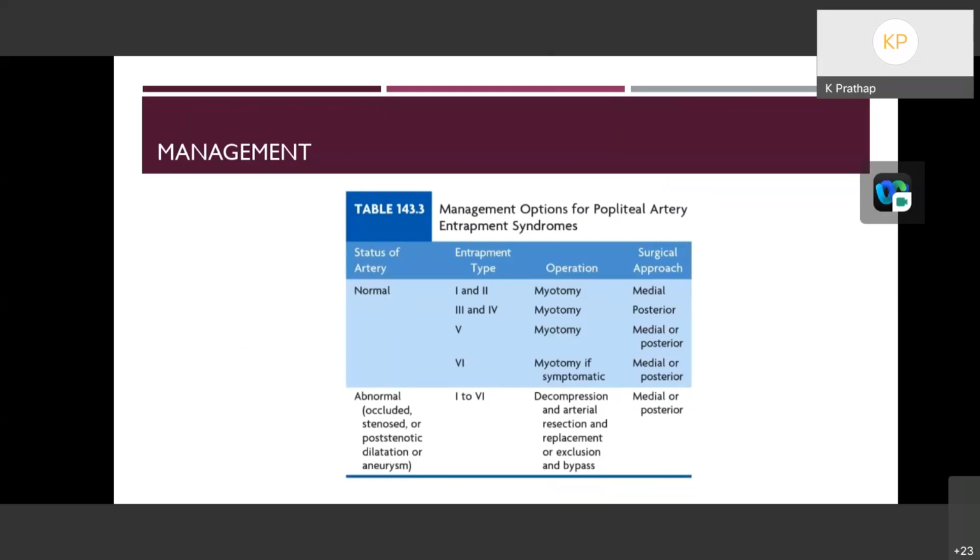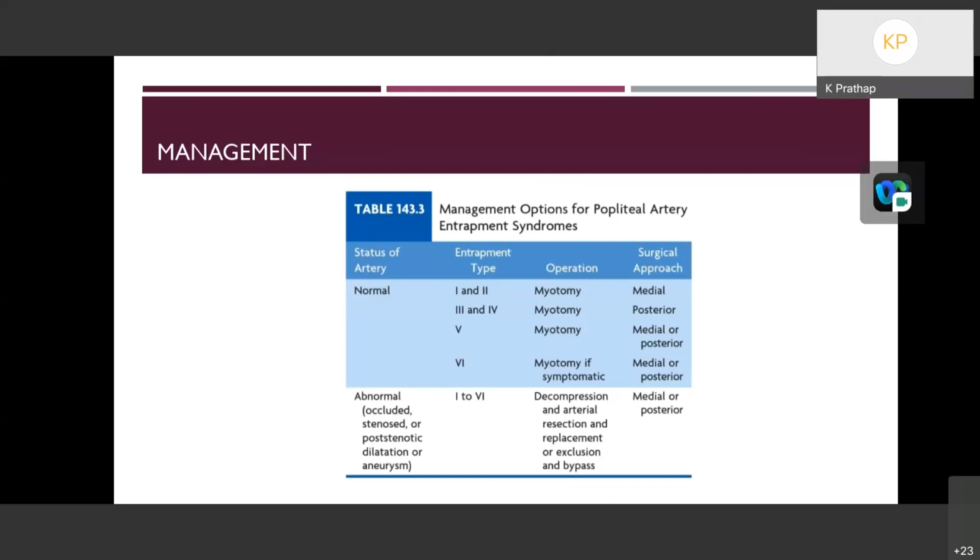In entrapment types 1 and 2, myotomy is the treatment of choice, and the surgical approach will be more medial. In type 3 and type 4, the surgical approach will be posterior, because the abnormal muscle slip or the popliteus muscle has to be divided, which can be more easily done in the posterior approach. In type 5, myotomy can be done by either a medial or posterior approach. And in type 6, myotomy should be done only if symptomatic.